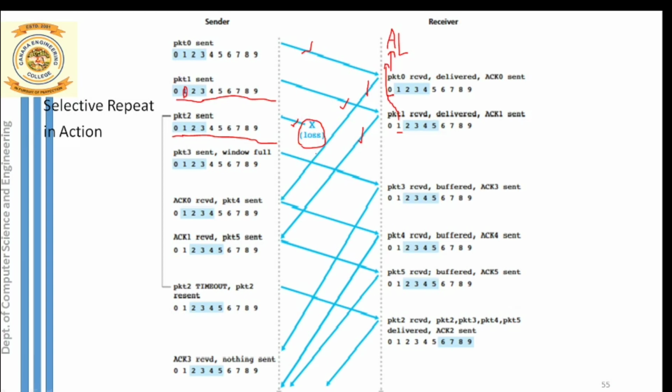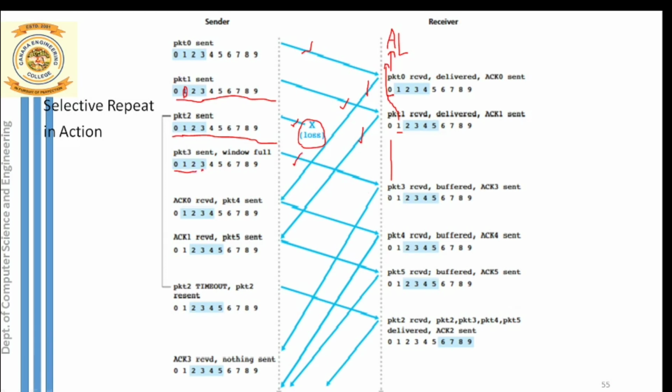Once the packet is lost in the network, the receiver will not receive that particular packet, obviously, right? So here, there is no question of the receiver receiving it or sliding the window, or sending any acknowledgement for packet 2, because it is not received. So you can notice there is a big gap over here. Now we'll come back to the sender again. What will the sender do here? The next packet that he can transmit now is packet 3, correct? So till here 0, 1, 2 are already sent from the sender side. Now the next packet that is transmitting is packet 3. You can notice here packet 3 is getting transmitted.